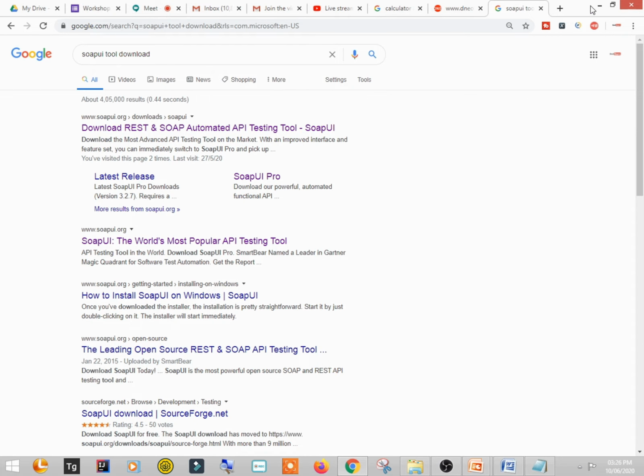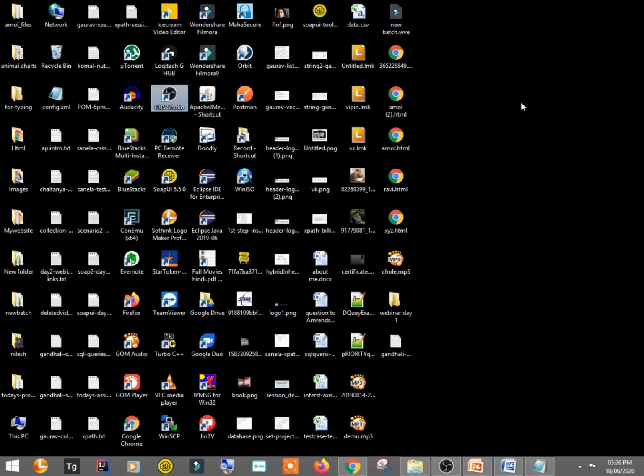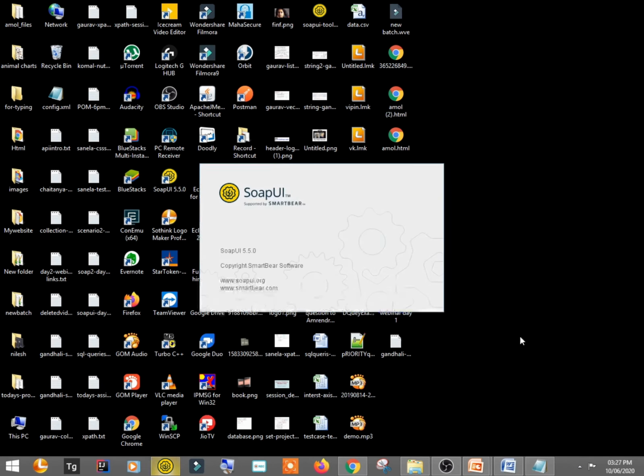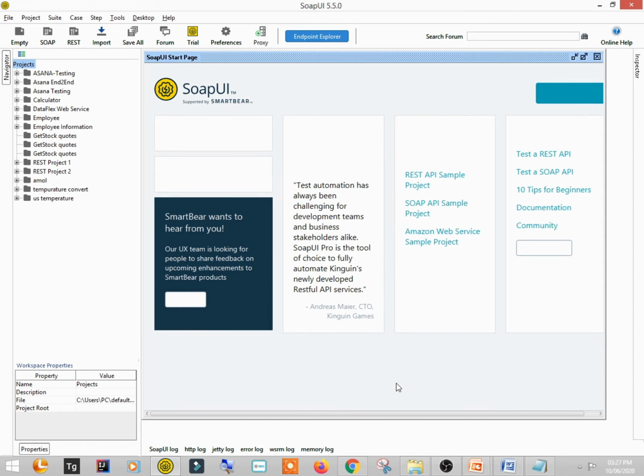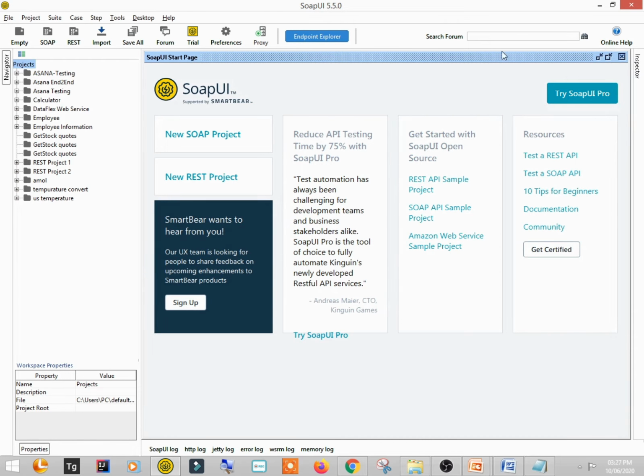After installation, you will have its icon on the desktop. Here it is. I have also pinned it onto my taskbar. So I'm opening this SOAP UI tool. Okay, let me just close this. Once you download and install it, the first time you will not see such things. Actually, I have created so many projects over here, so it will be blank for you. We are going to create a new project for this calculator.